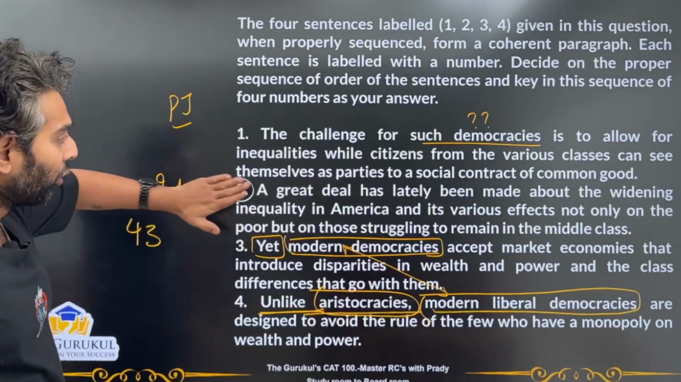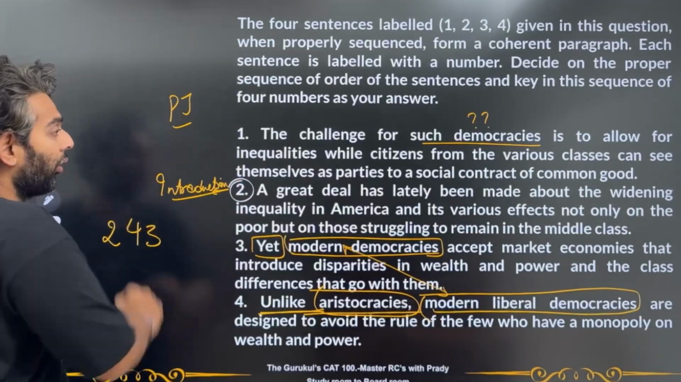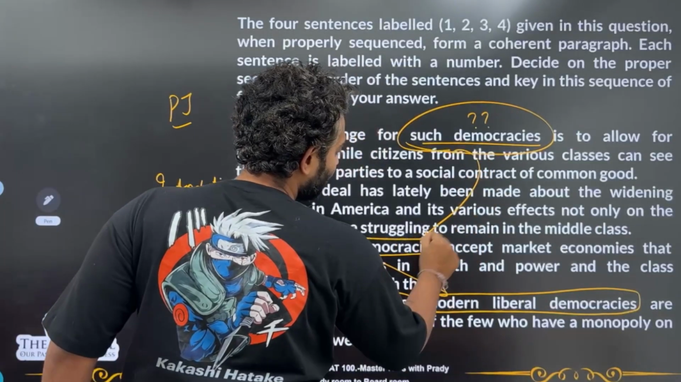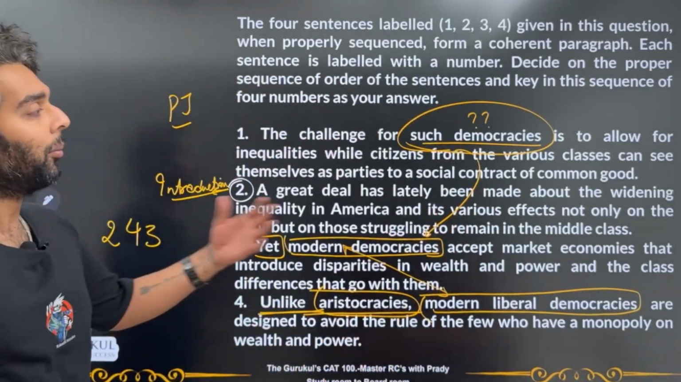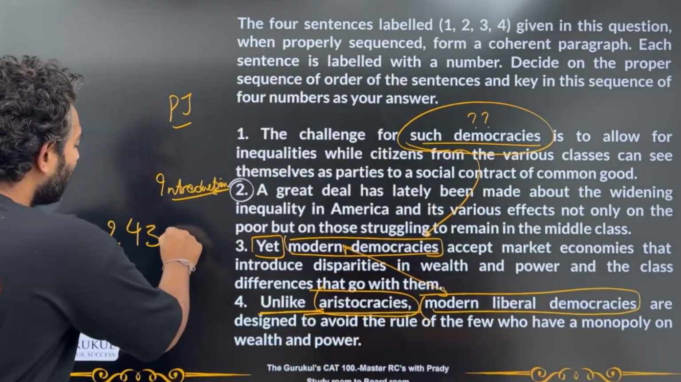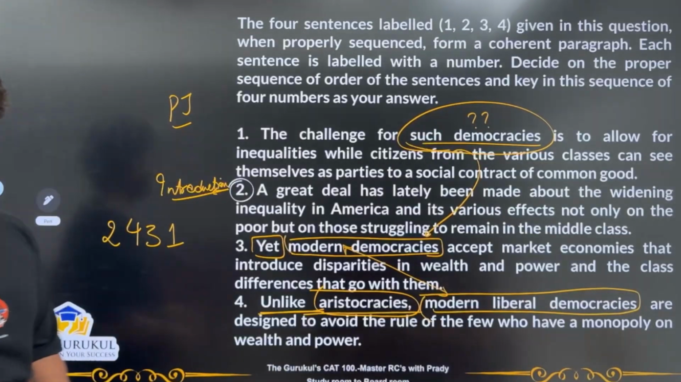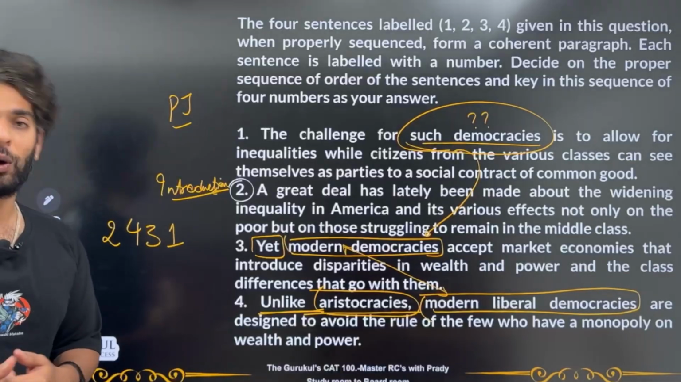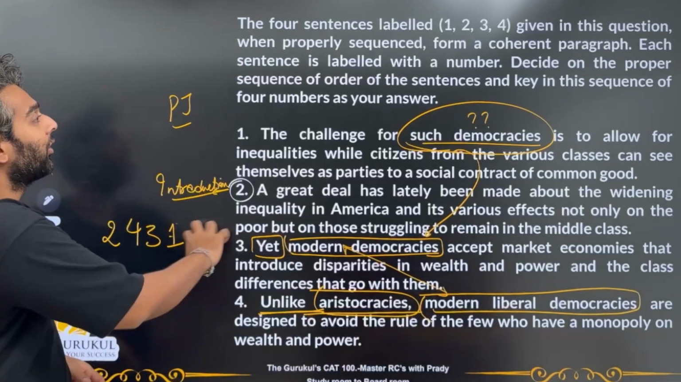Now I know that 2 is a very good starting, and now for my last question about what are these such democracies, these such democracies could very well be the modern democracies. So 1 becomes a very nice ending for me. So the best possible answer for this para jumble would be 2, 4, 3 and 1. Now let's go to the second question.